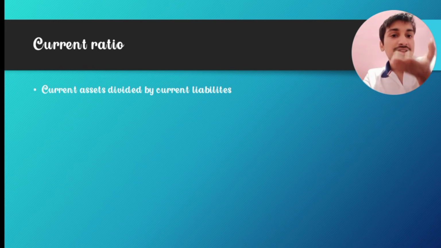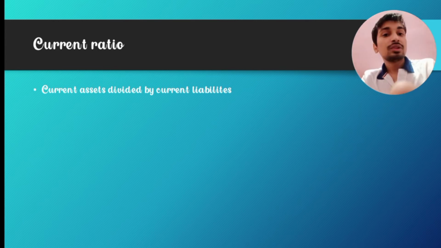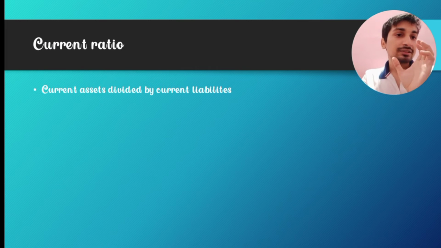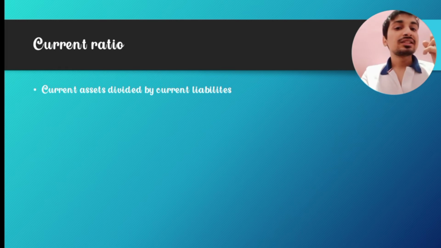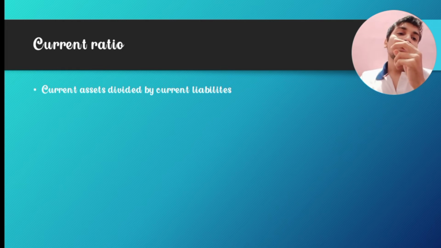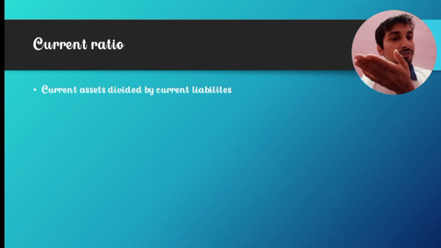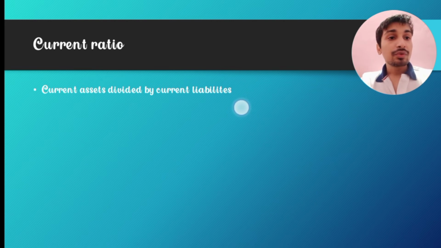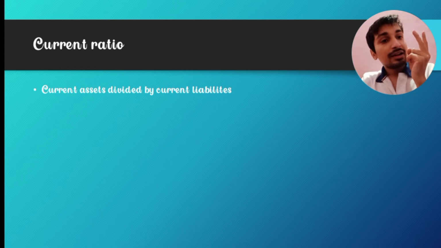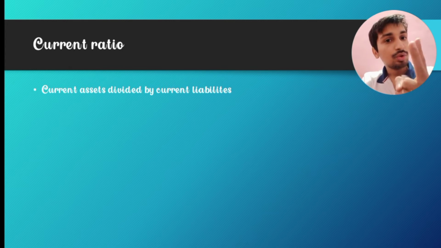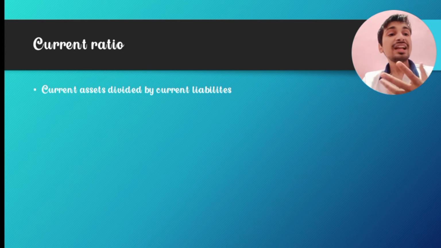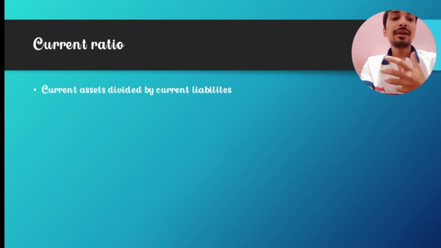So if the current assets are more, the number will be more. So it's a good company. If one company has a current ratio of 2 and another company has 0.5, which is a good company? A company with 0.5 has liabilities more. That's why its ratio is 0.5. But the company with current ratio as 2, it's a good company. So that's how you decide which company is good and which company is bad.